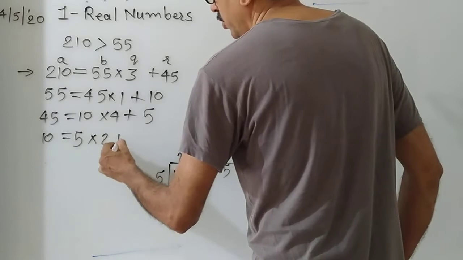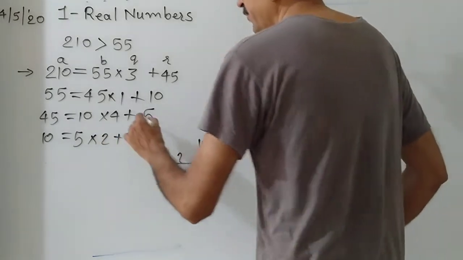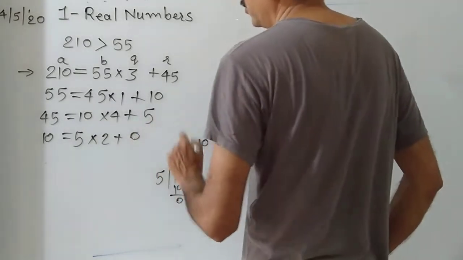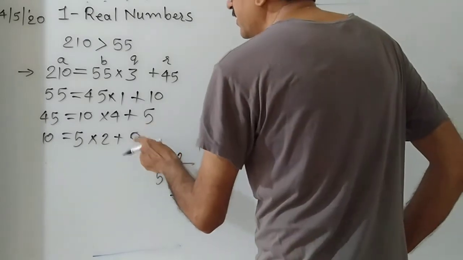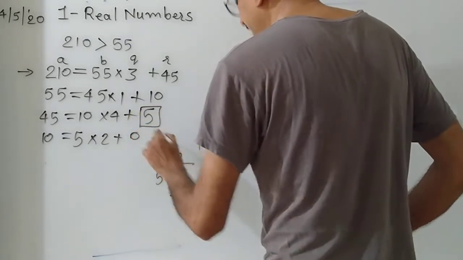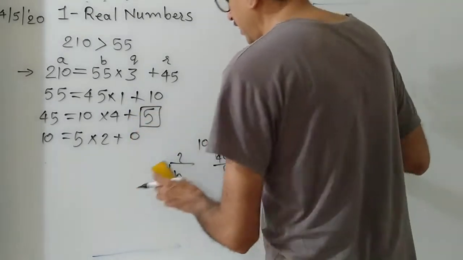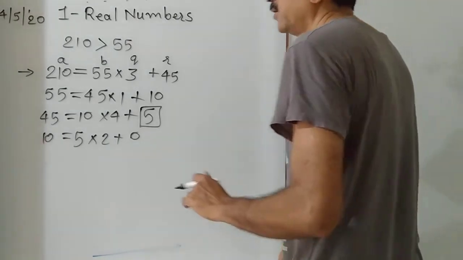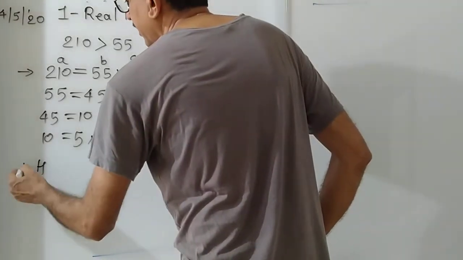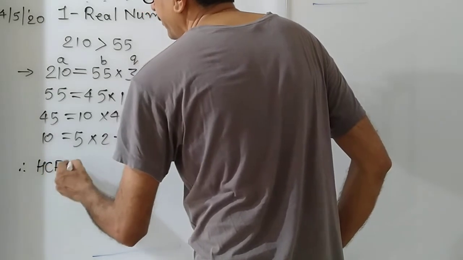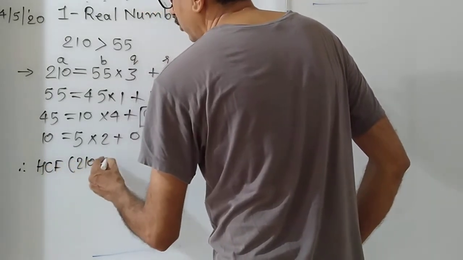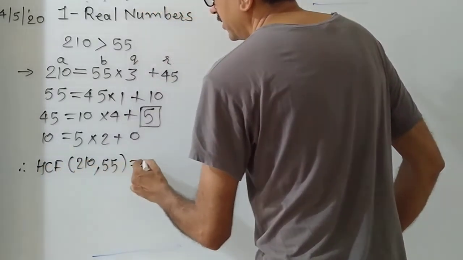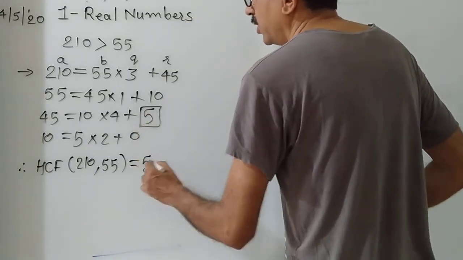The quotient is 2 and the remainder is 0. Now this is the 0 remainder. Then which is the remainder preceding the 0 remainder? 5. So this is the HCF. It is written therefore: HCF of 210 and 55 is equal to 5, not 0.